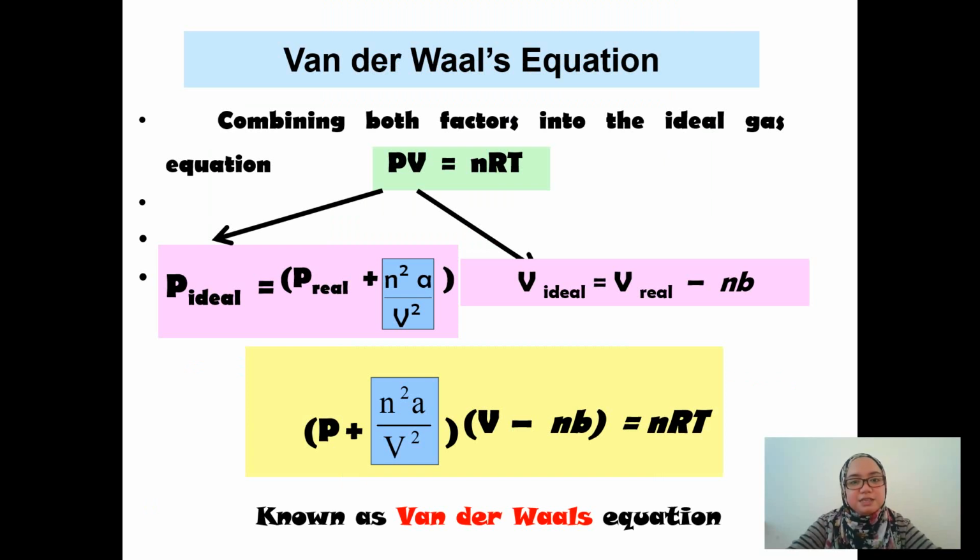If you look at this, the van der Waals equation combines both factors into the ideal gas equation. Earlier there were two factors, right? The factor of intermolecular forces and the factor of the volume. When we combine these factors, we get the van der Waals equation: P plus n squared A over V squared, times V minus nB, equals nRT. So this is what we call the van der Waals equation.